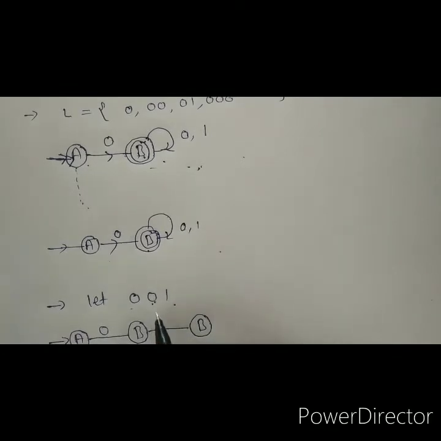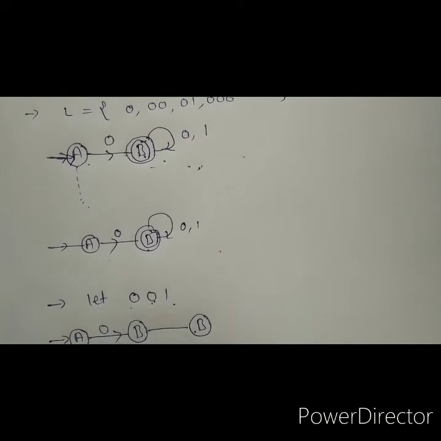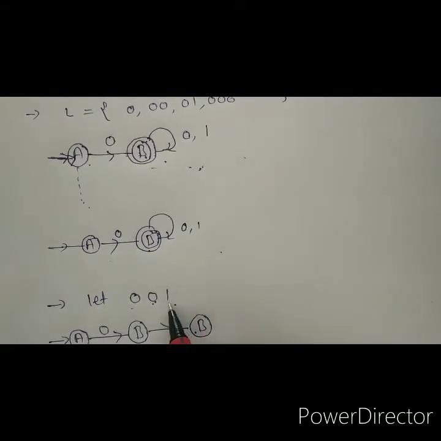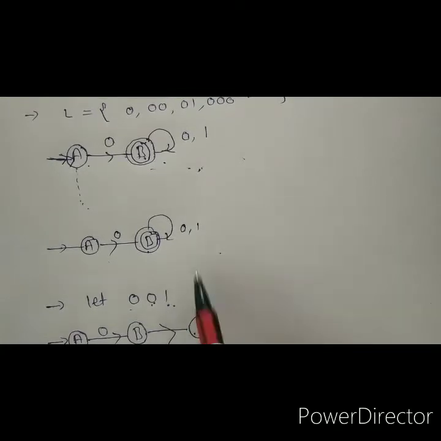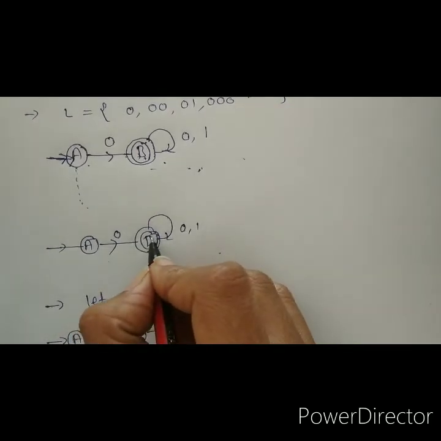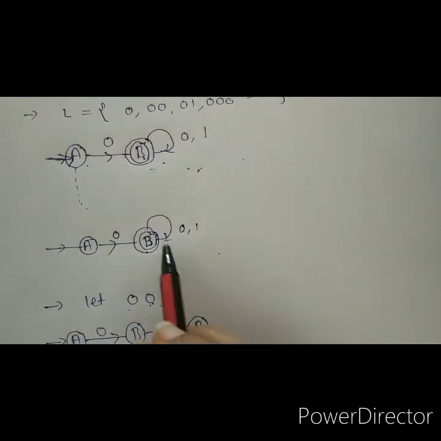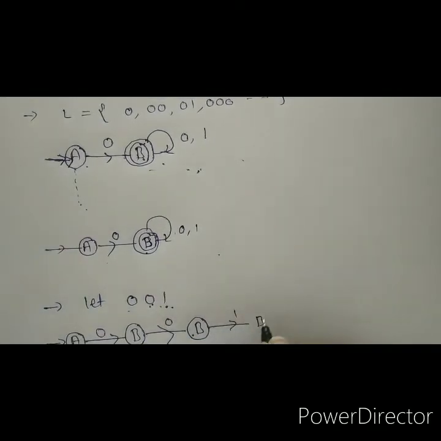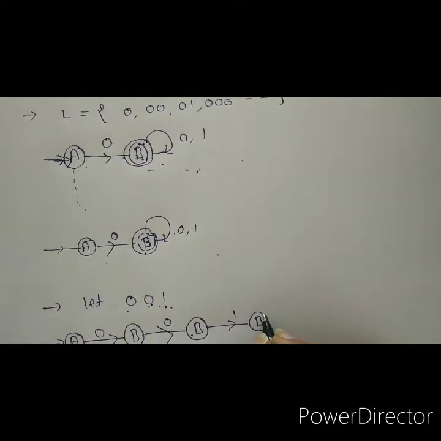The next input is a 1. When B gets input 1, where does it go? It goes to B itself. Look here, in this NFA, when it gets 1, it goes to itself. We reach the end, and now the string ends here.